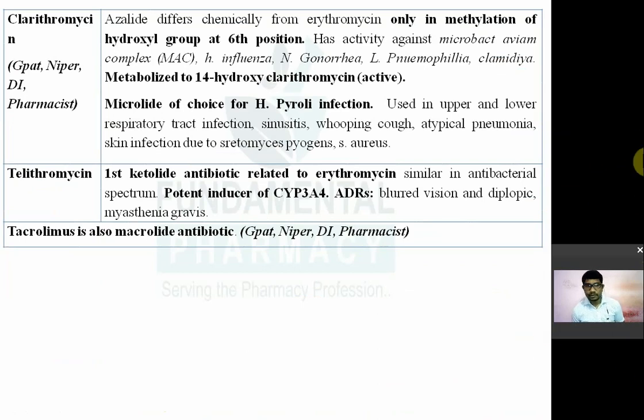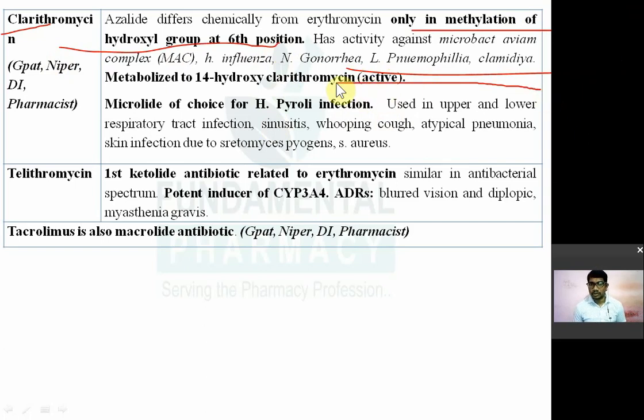Next one is clarithromycin. It is an azalide, chemically differs from erythromycin only in the methylation of hydroxyl group at 6th position. ये जब बाद में स्ट्रक्चर होगा उसमें देखूंगा. It has activity against the Mycobacterium avium complex, plus influenza, gonorrhea, pneumophila, then chlamydia. Okay. Now clarithromycin is metabolized to one metabolite known as 14-hydroxyclarithromycin, which is also an active metabolite.